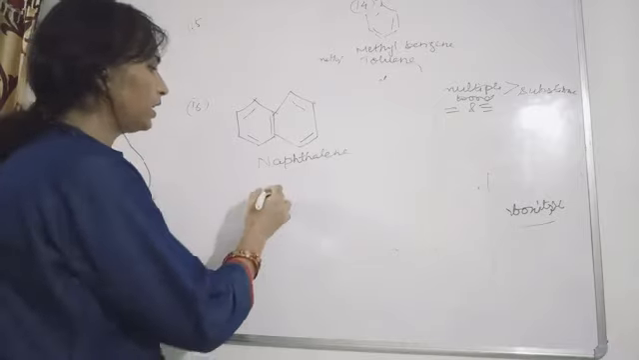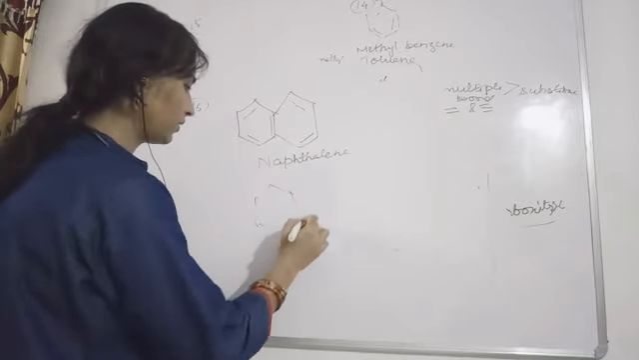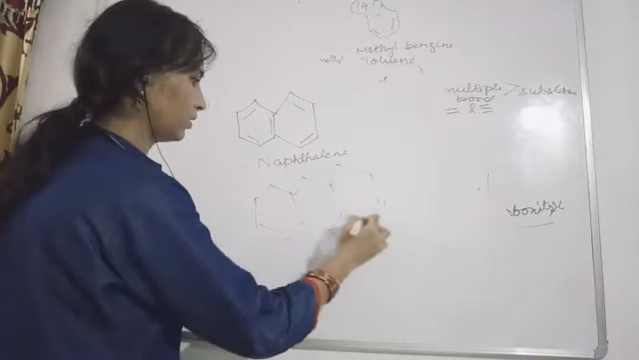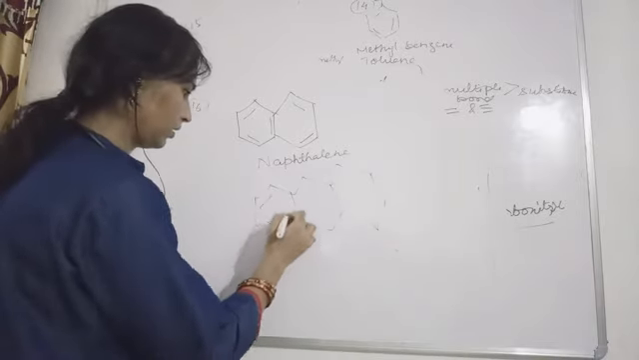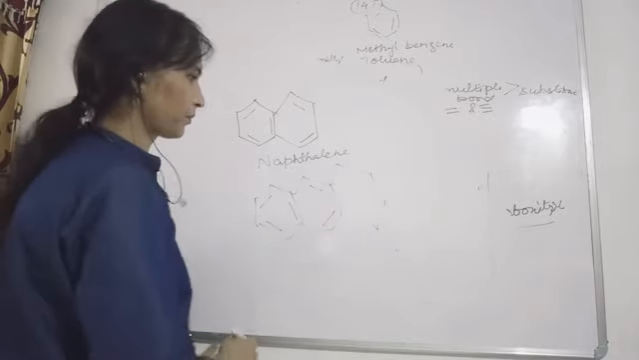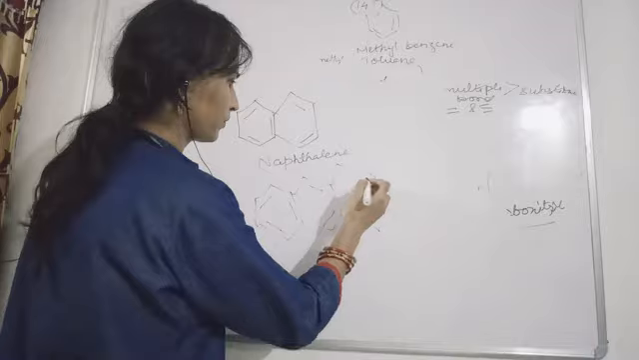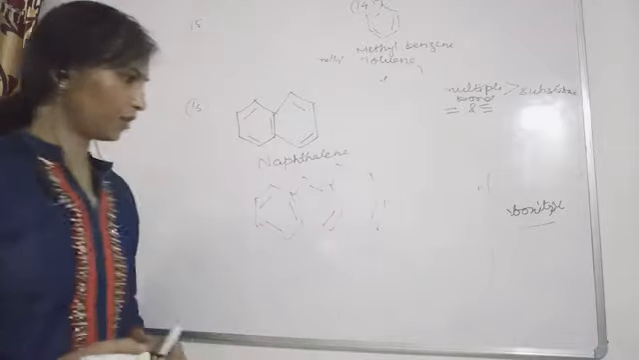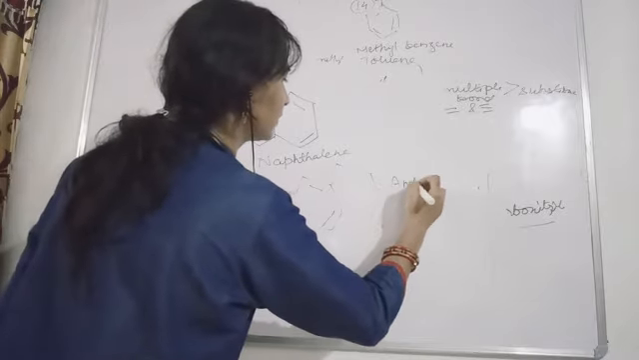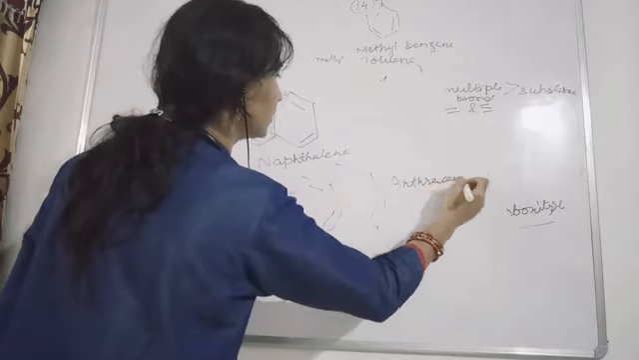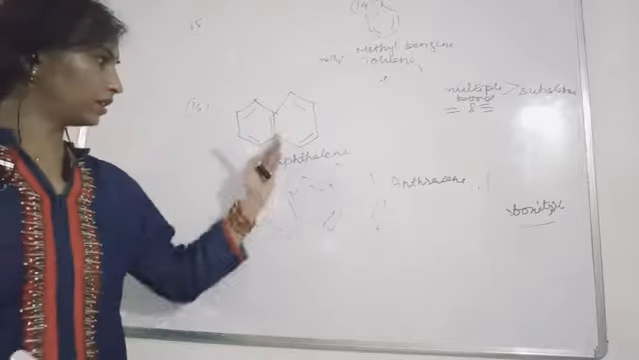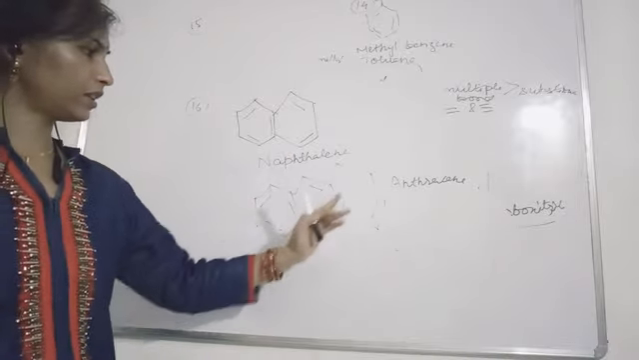This is naphthalene. If three are attached, okay, so this will be called anthracene. This is called anthracene. So when rings are attached together, the names are naphthalene, anthracene. Okay.